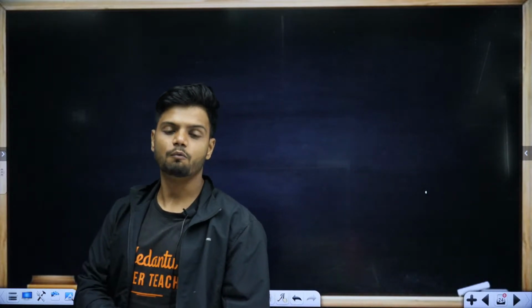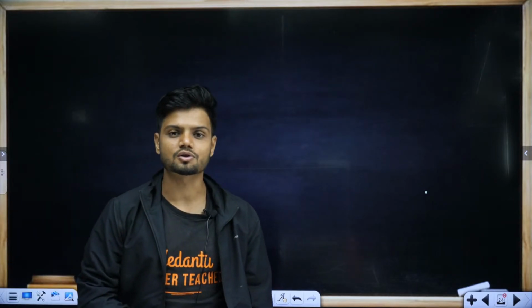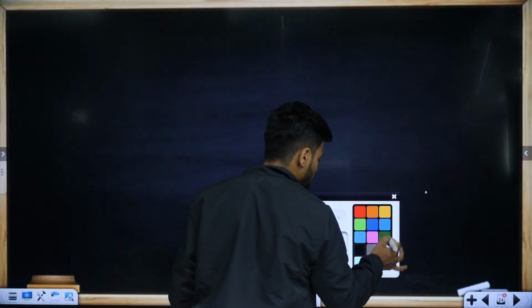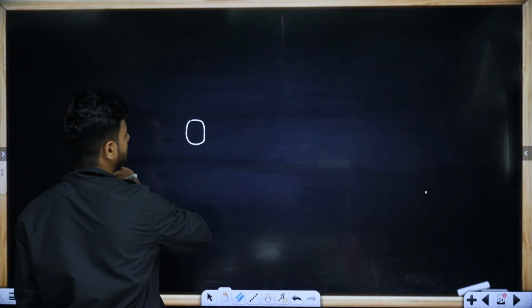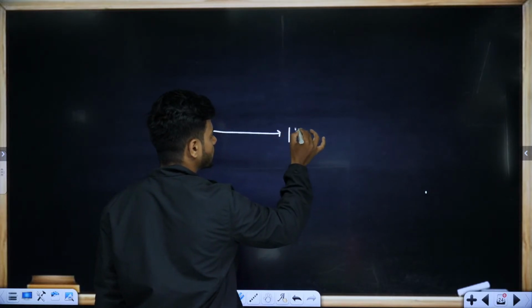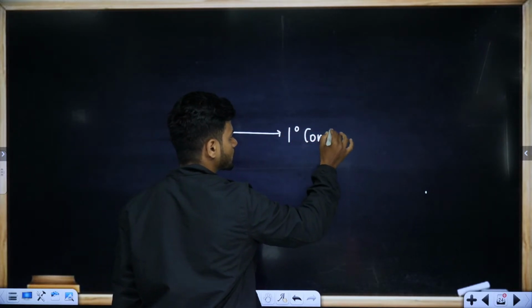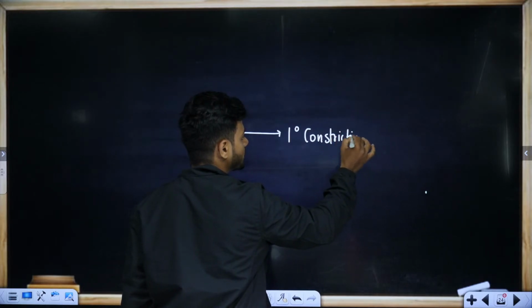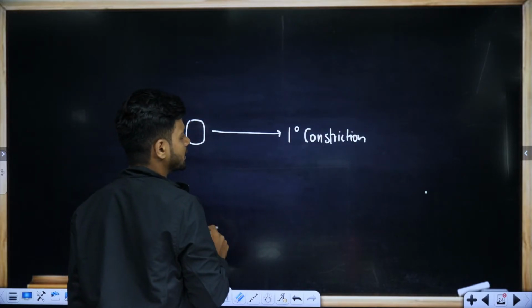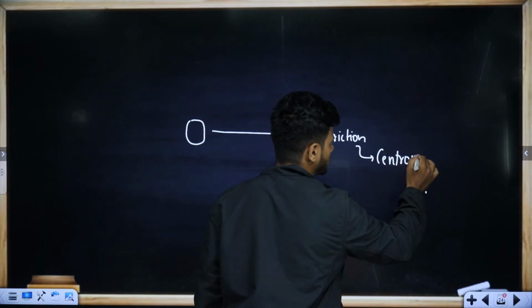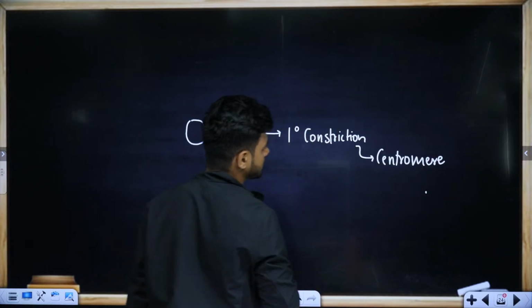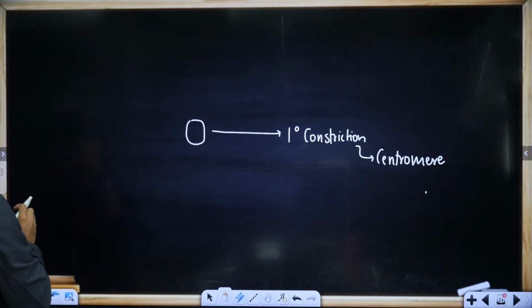Now, students, I want you to understand the entire structure of the chromosome. If you look at a typical chromosome, in the middle we have a primary constriction. This primary constriction in the middle is also called the centromere.